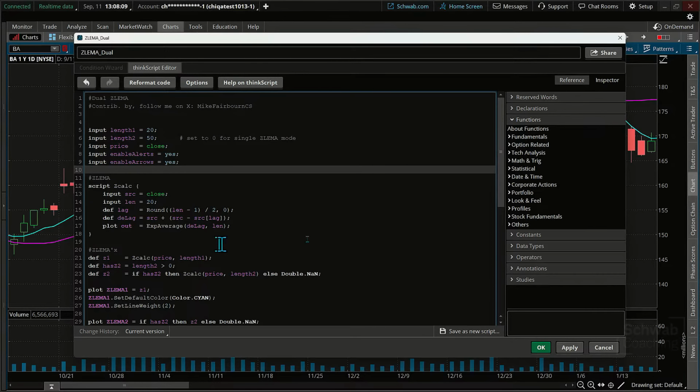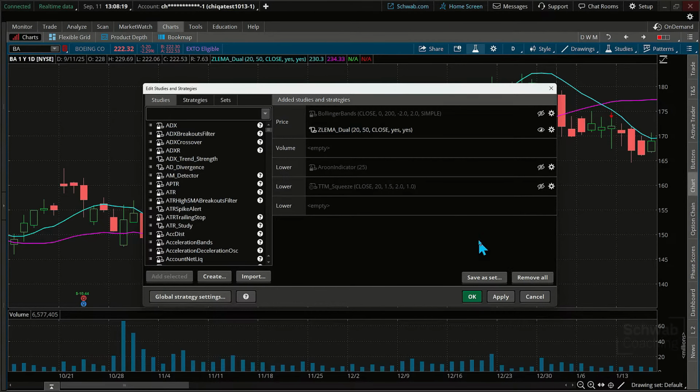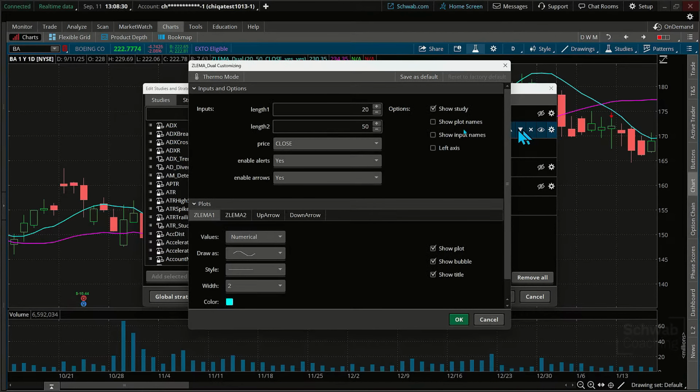Now we can look at the script itself. We'll go through the script itself, what it's actually doing. I did take some of this information that I'd found to get some ideas. There were a couple of different platforms out there that had built this. And so it lets you think, okay, this is kind of the math behind the scenes. And so we've got that too. But to make it even easier, just go over here into the wheel, and you can put in the specific lengths. Now, I've enabled the arrows over here. I've enabled the alerts. So if you've got the computer set up for sound, you can do that too.